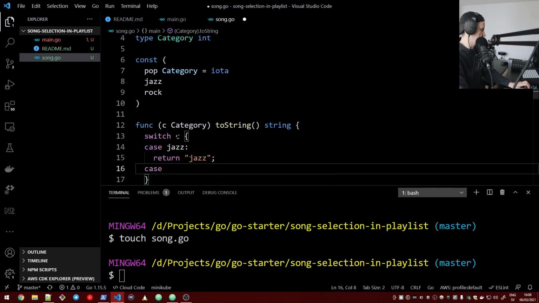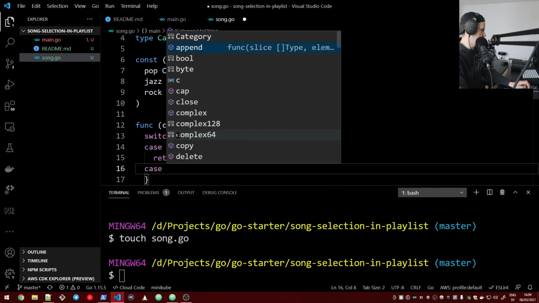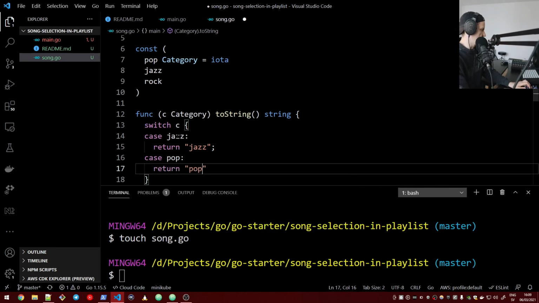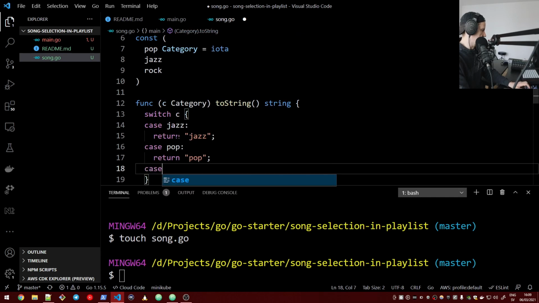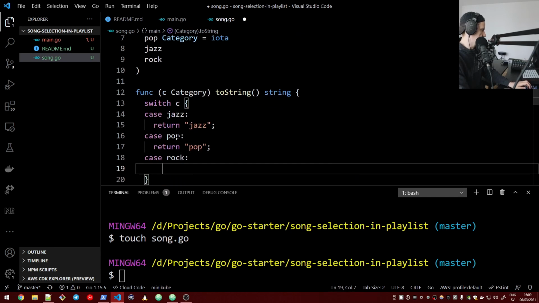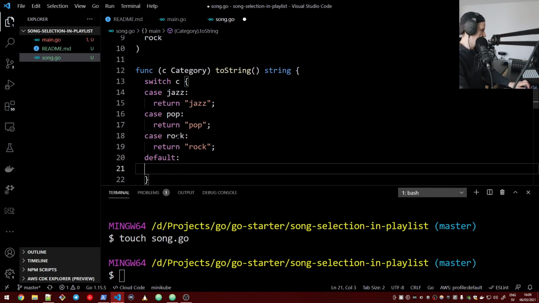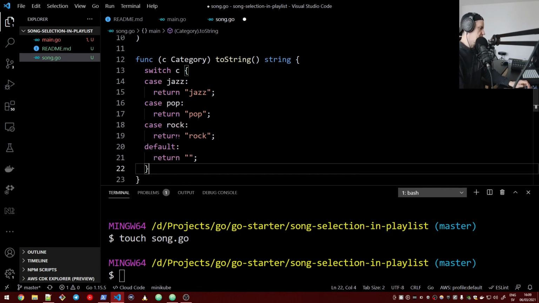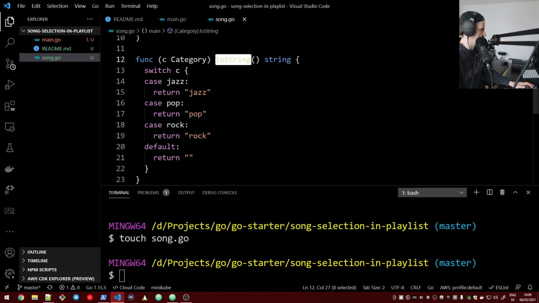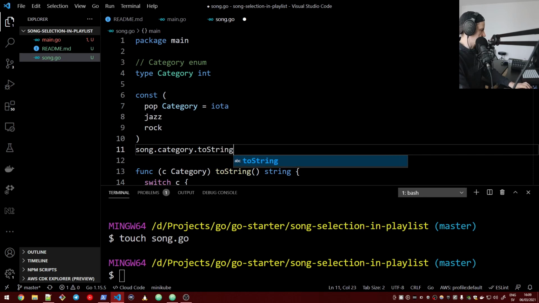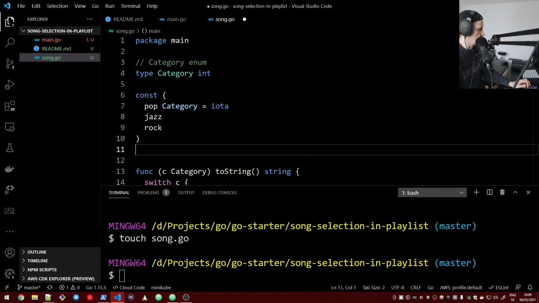In the case of pop, we return pop. In the case of rock, we return rock. All right, and if there is a default, we return empty string. So now we can do something like song.category.toString, and then we will get the enum value instead of the integer.